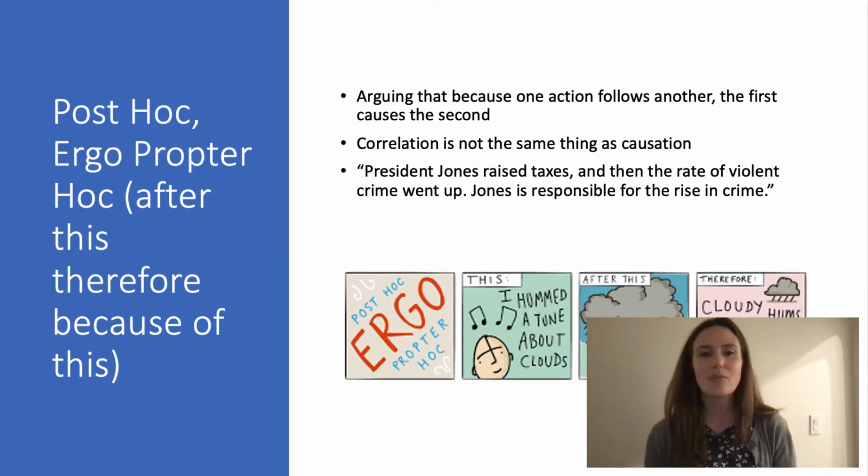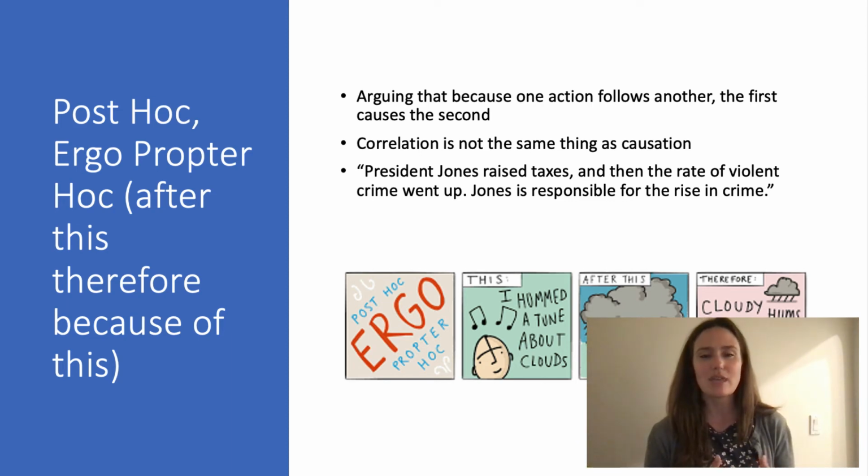The next is called post hoc, or after this, therefore, because of this. You've probably heard of this one before. This fallacy is pretty famous. So arguing that because one action follows another, the first causes the second. You can certainly make causal arguments, right? There's a whole chapter in your textbook about causal arguments. We're reading lots of causal arguments, but you would have to actually make that connection clear, right? That one thing caused the other. You would have to support that.